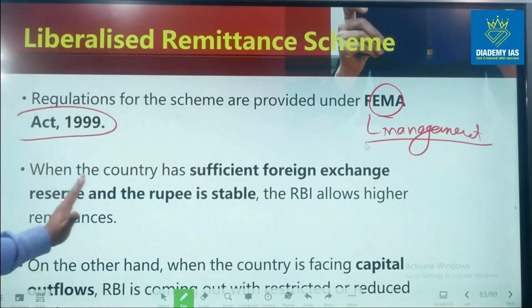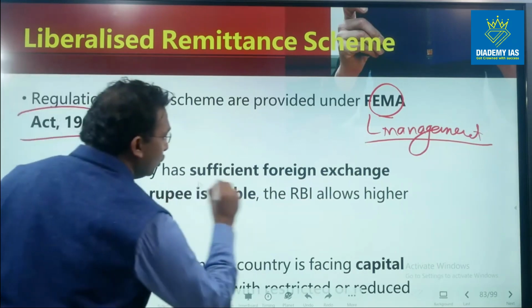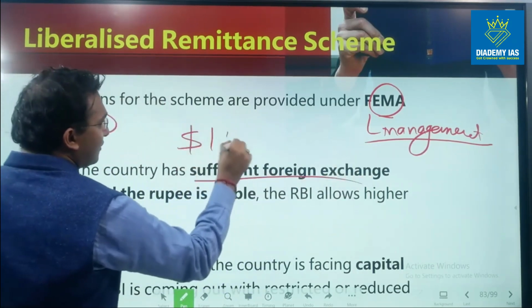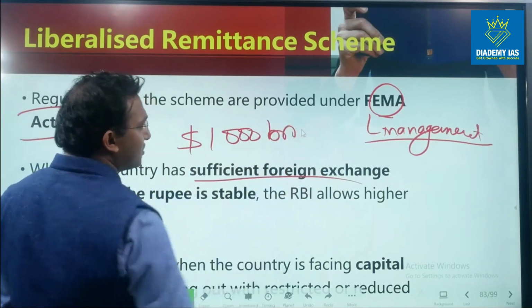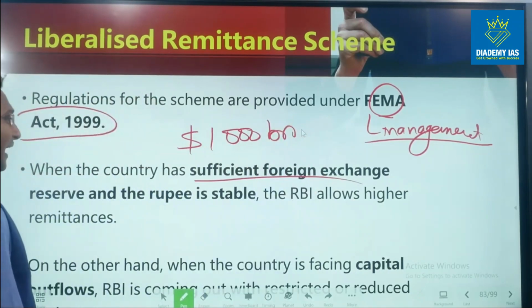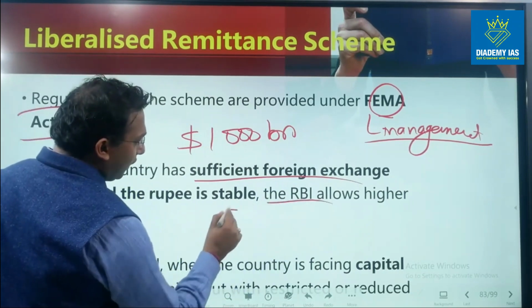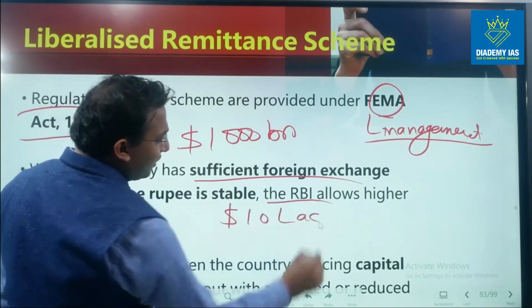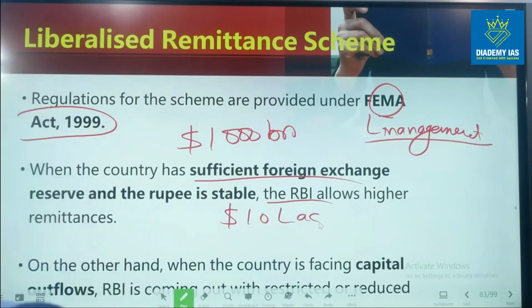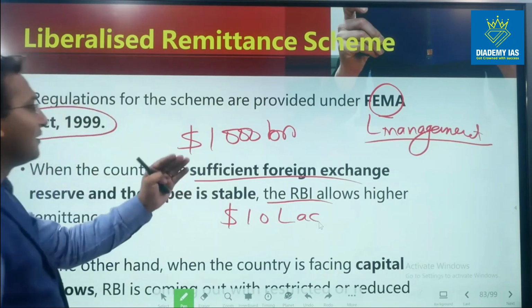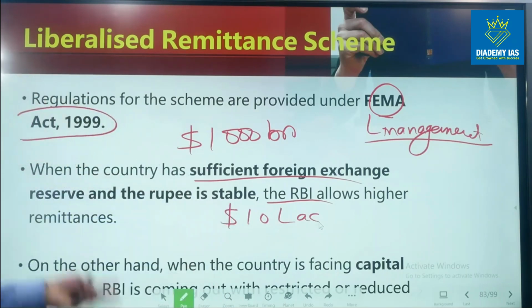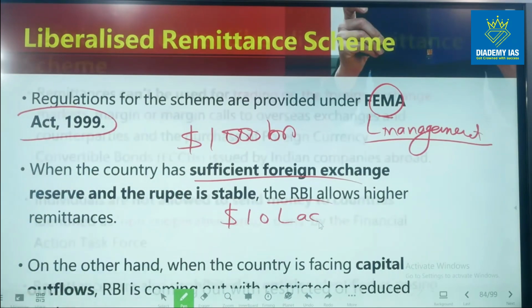When the country has sufficient foreign exchange reserves and the rupee is stable, RBI allows high remittances, right? So if we have a huge foreign exchange reserve, for example, $1,000 billion of foreign exchange reserve, in that case RBI can even say that okay, you can enjoy up to 10 lakh US dollar remittances per person per year, right? So if foreign exchange reserves are high, then higher remittances can be allowed, and vice versa. So if the foreign exchange reserves are less, then this limit can also be reduced.